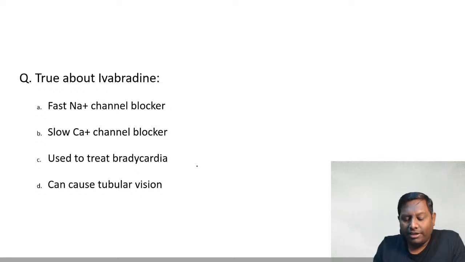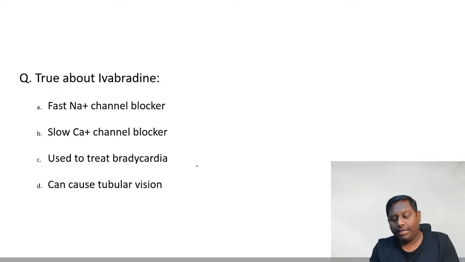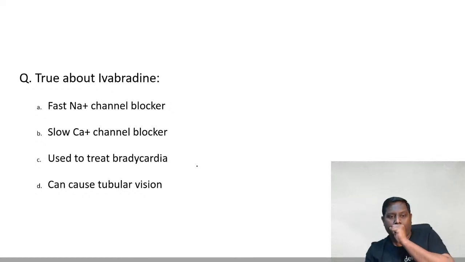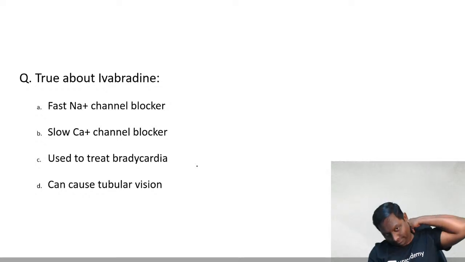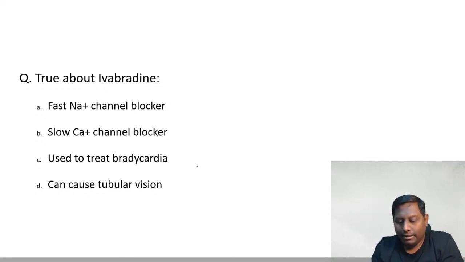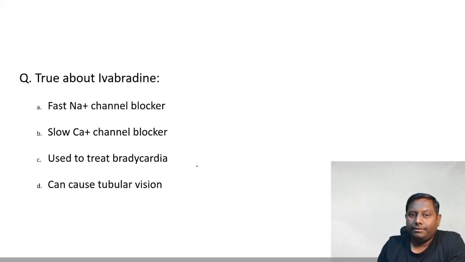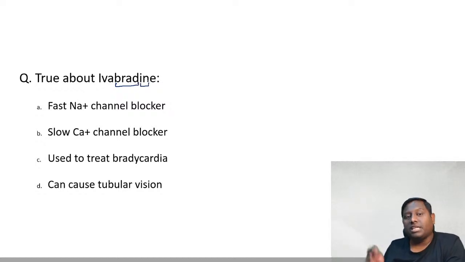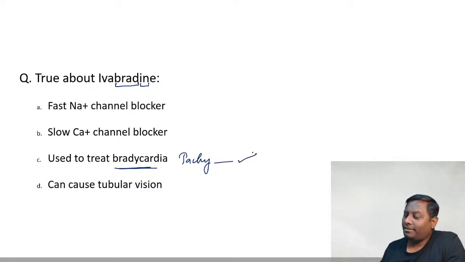A couple of questions more, then we are done here. Anuradha Gupta says A. Okay. It's an anti-hypertensive. Okay. Ivabradine, pay attention, it's in the name itself, it's a bradycardia inducing drug. They themselves cause bradycardia. So how can you use it for the treatment of bradycardia? They are used for the treatment of tachycardia, not for bradycardia. So this option is ruled out.